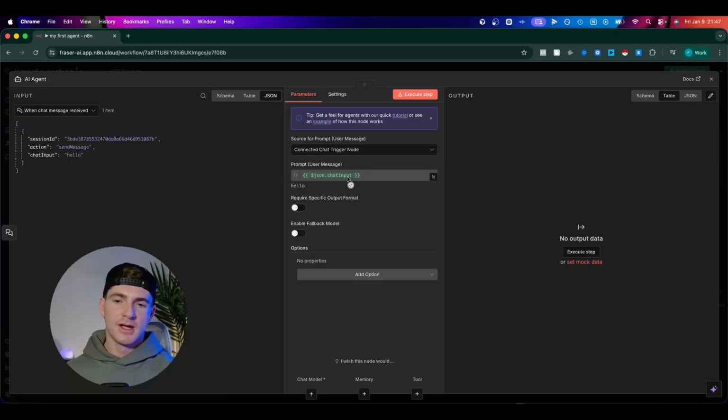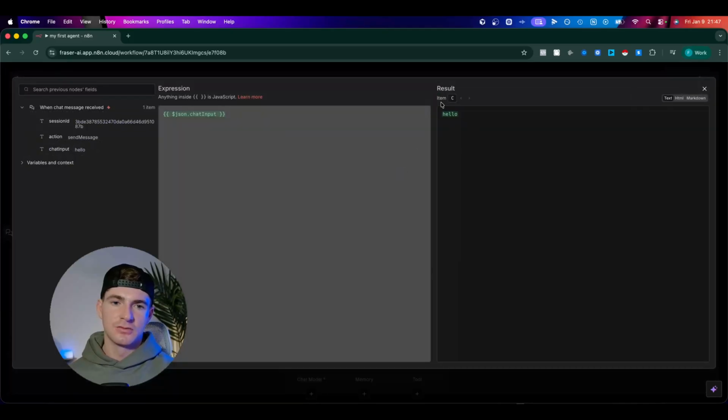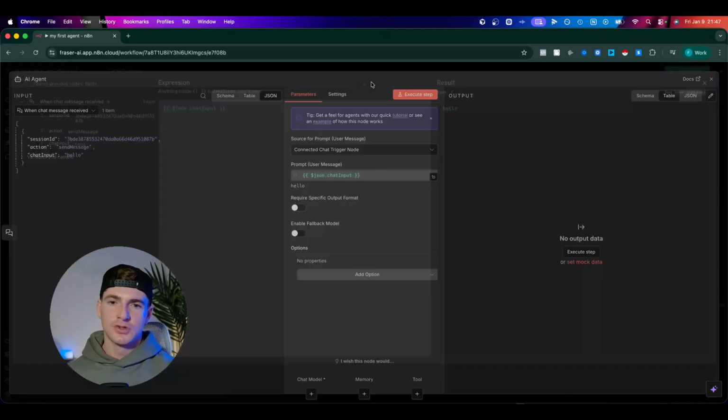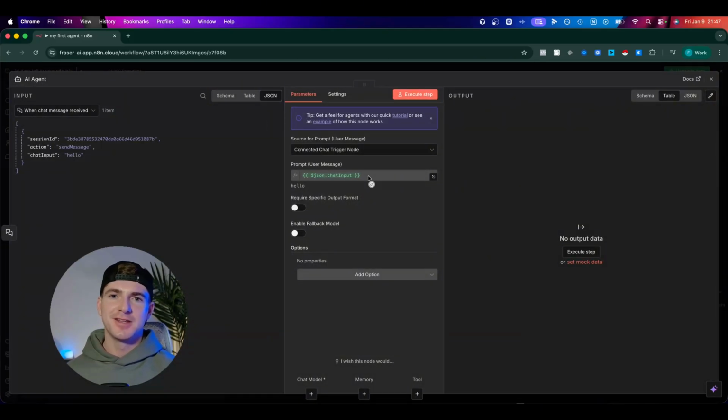So in this case, the JSON.chat input is standing for what we said in our chat, which was hello. So if I click here, right, you can see here, result, hello. So we're going to dive deeper into that. Don't worry if you're confused. We will go into this in much more detail as we move through the course. So for now, this is great.